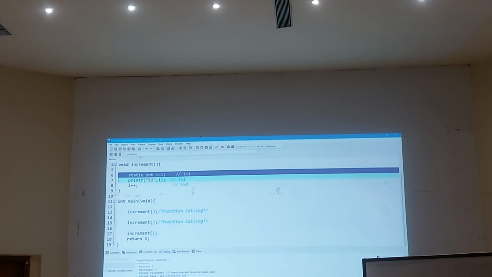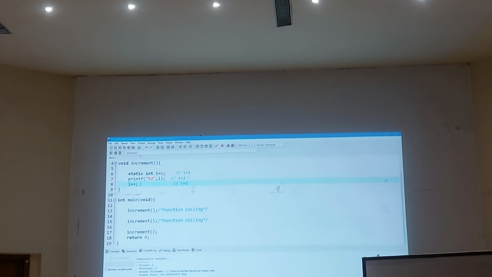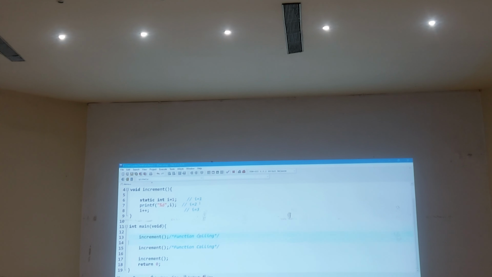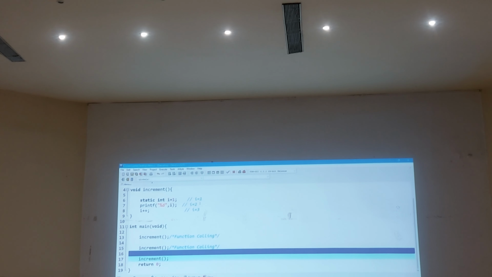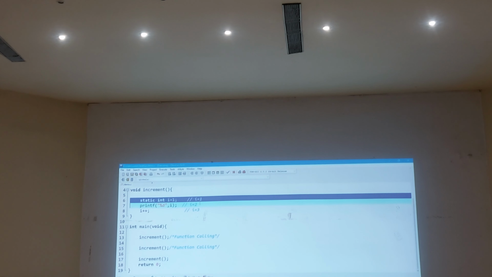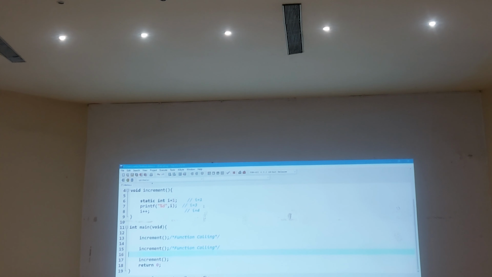Where is the proof? This time printf I. This time 1 will not come. What will come? 2. You incremented to 3. Fine. Control came back. Can I say this line is in between function call, line number 16? Will the value persist or not? Yes, persist. You again make a call. Control comes here. Static variable. Will it reinitialize? No. What is the old value? 3 will be printed. Now it becomes 4. But you are not printing 4 at any time. So the answer is 1, 2, 3.